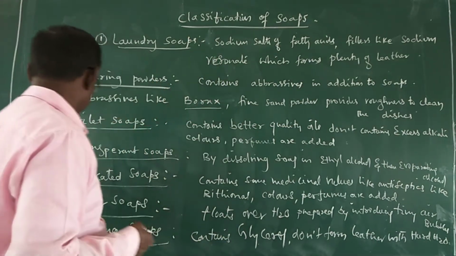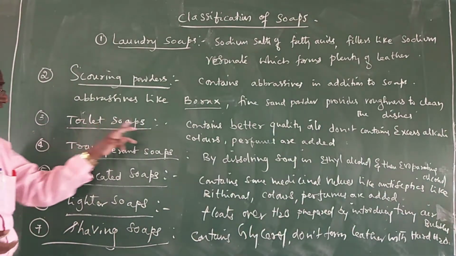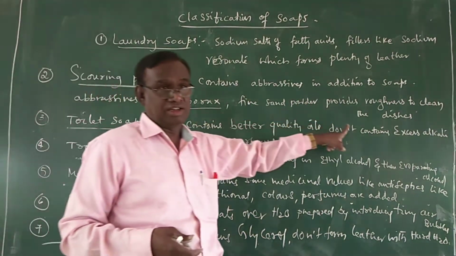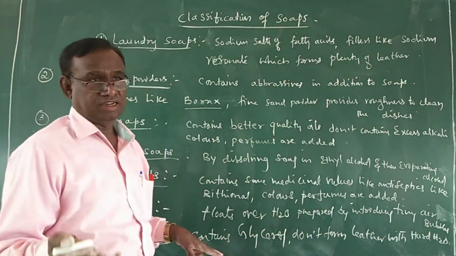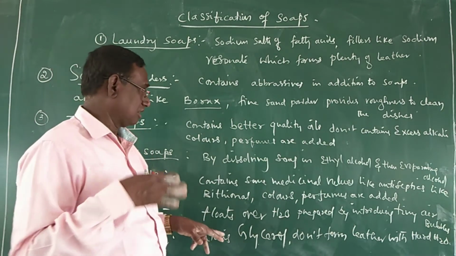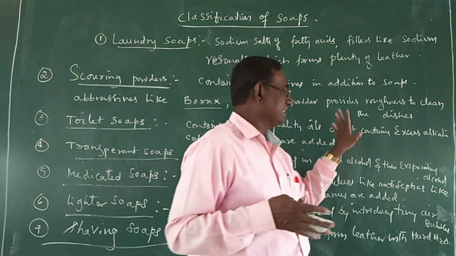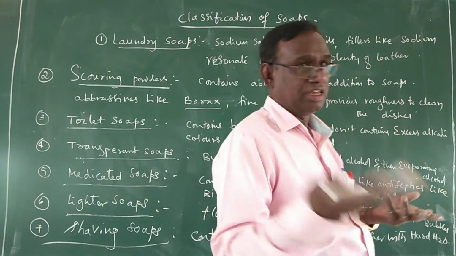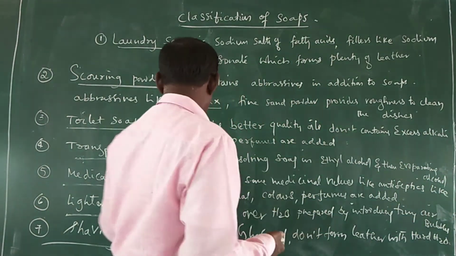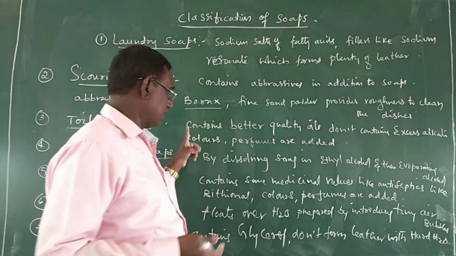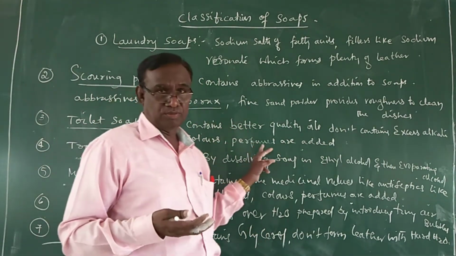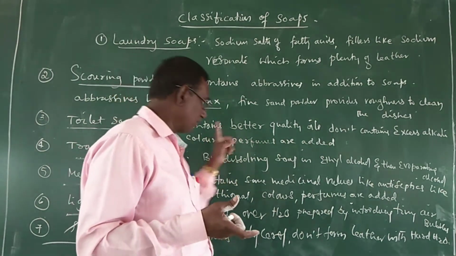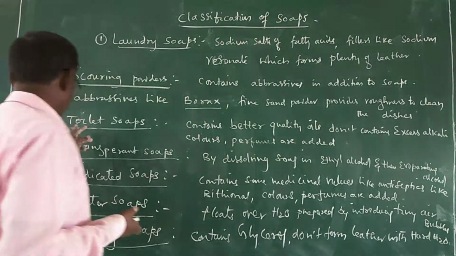Next, number 3, toilet soaps. Toilet soaps are nothing but soaps which are obtained by using better quality oils, and which do not contain excess alkali. It does not contain excess alkali means it does not contain any excess NaOH or KOH solution. In addition to this, some colors and perfumes are added, depending upon requirement. So that is toilet soaps.